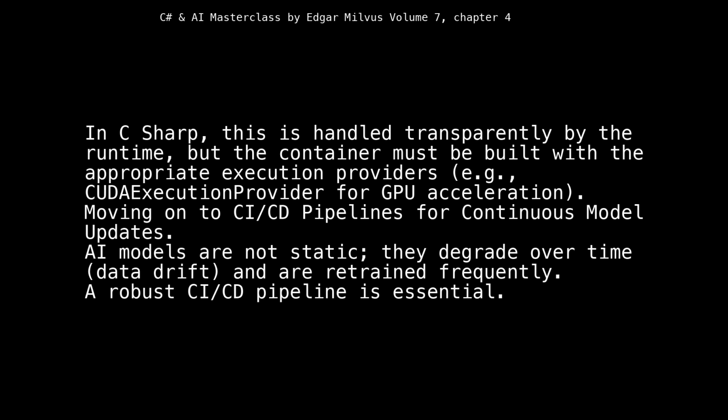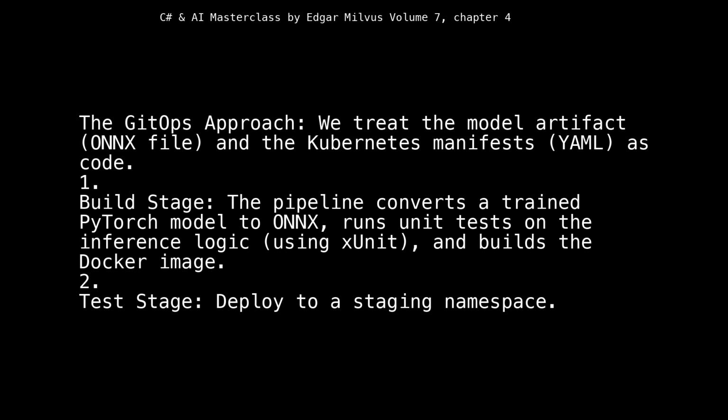Moving on to CI/CD pipelines for continuous model updates. AI models are not static; they degrade over time, data drift, and are retrained frequently. A robust CI/CD pipeline is essential. The GitOps approach: we treat the model artifact, the ONNX file, and the Kubernetes manifests, YAML, as code. 1. Build stage. The pipeline converts a trained PyTorch model to ONNX, runs unit tests on the inference logic using xUnit, and builds the Docker image.